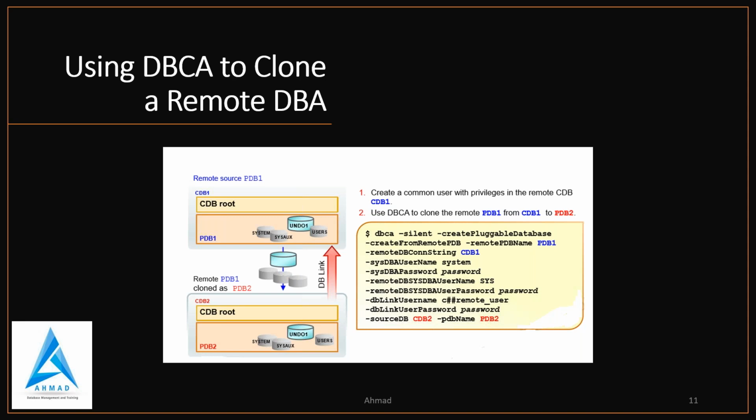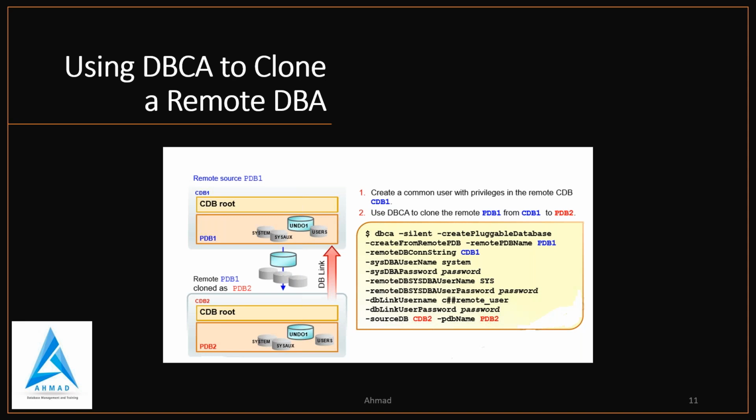So in 18c, we clone a production PDB to create a test PDB. It copies the remote production PDB into a CDB while the remote production PDB is still up and fully functional. Hot remote cloning requires both CDBs to switch from shared undo mode to local undo mode, which means that each PDB uses its own local undo tablespace.